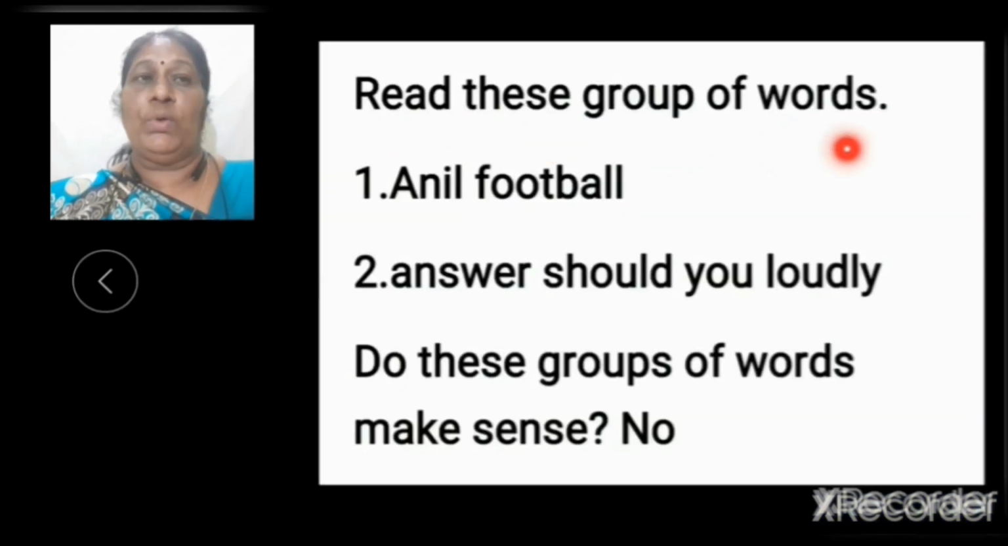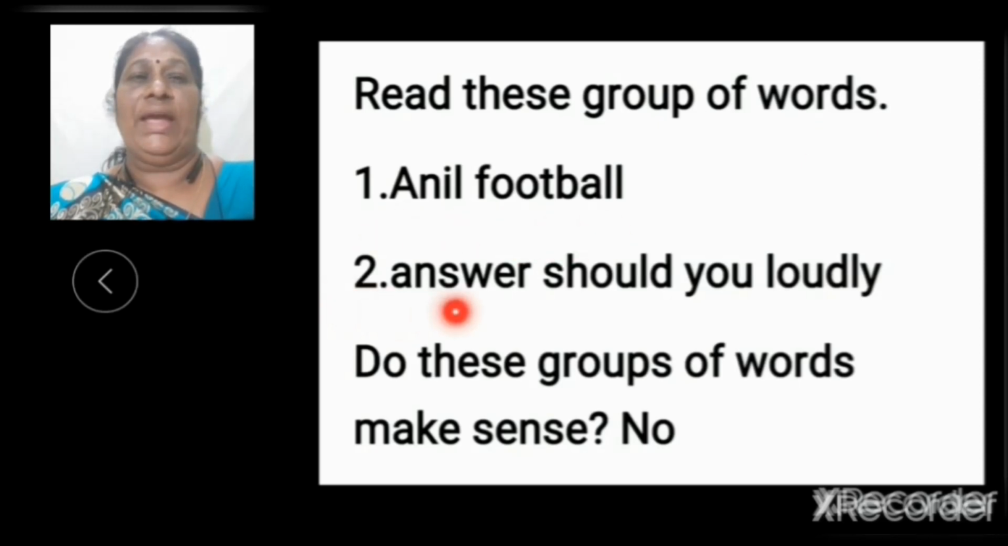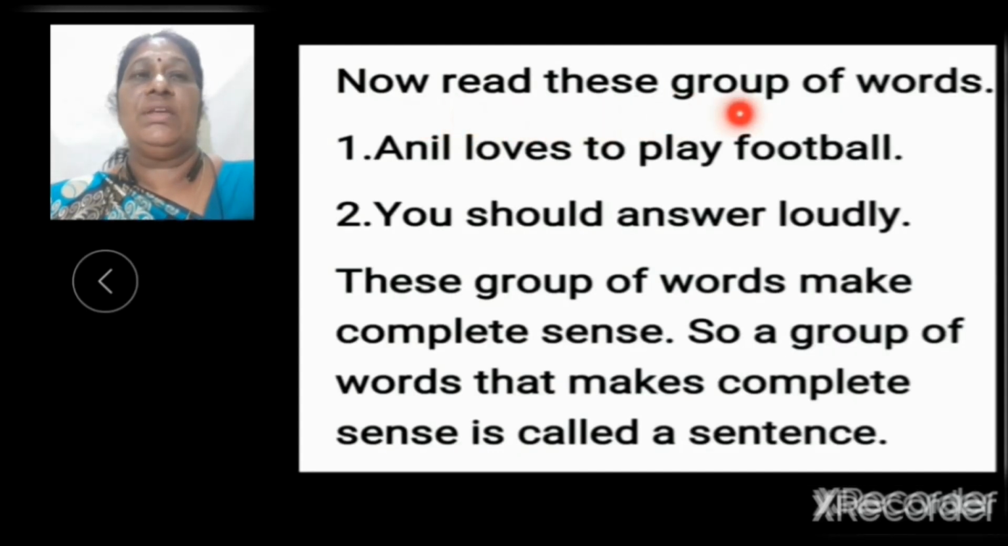Read these groups of words. First, Anil, football. Second, answer, should you, loudly. Do these groups of words make sense? No, not at all. Now, read these groups of words. First, Anil loves to play football. Second, you should answer loudly. These groups of words make complete sense. So, a group of words that makes complete sense is called a sentence.